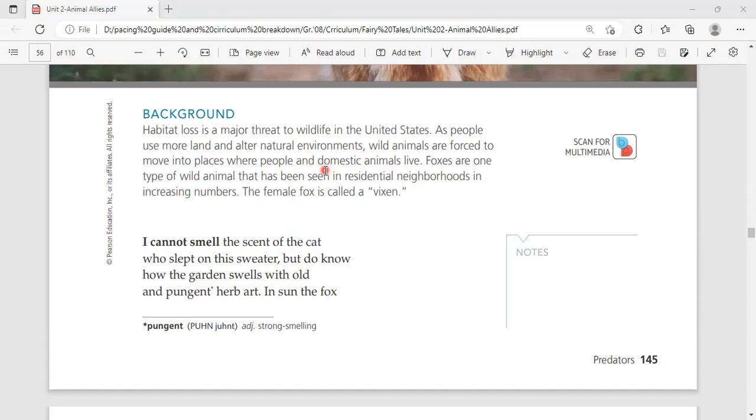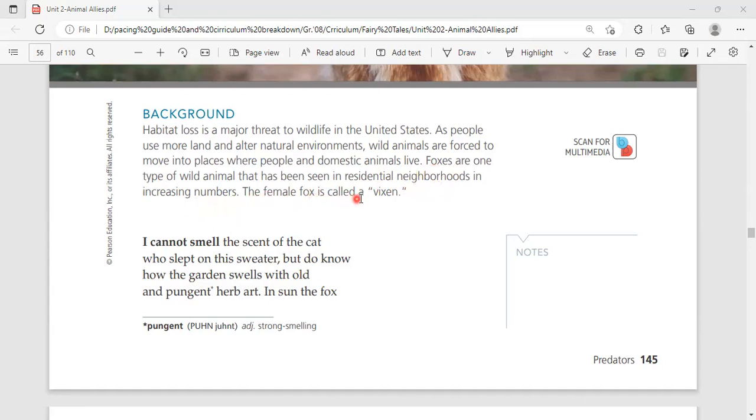So he wrote this poetry because he thought that in the habitat loss, the habitat of the people threatens the wild animals and makes the wild animals like domestic animals in their life. Here, foxes are one of the types of wild animals that have been seen in residential neighborhoods. He's talking about this, and the foxes are wild animals. Of course, they need to live in larger places or open areas. So here, listen, they lived in residential neighborhoods in increasing numbers.